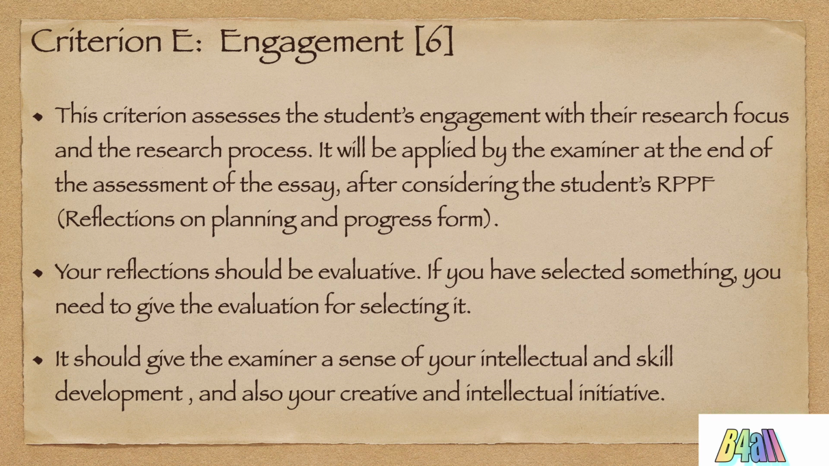Criteria E, engagement, again carries 6 marks. This is basically an evaluation of your reflection on planning and progress form, that is the RPPF form. When you're writing your reflection, you need to make sure that it is mostly evaluative and not descriptive. Whatever decisions you have taken in your extended essay process need to be evaluated here. It also should give the examiner a sense of your intellectual development and your creative and intellectual initiative here.